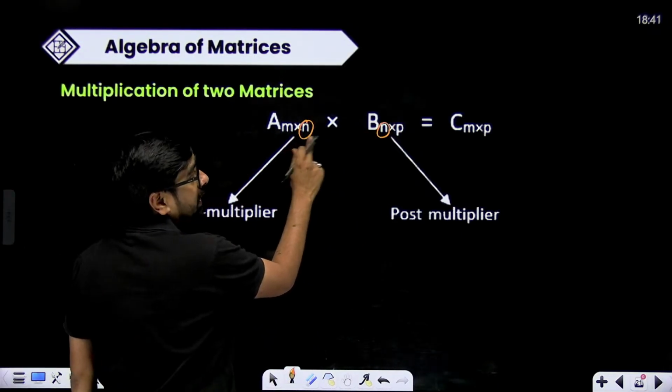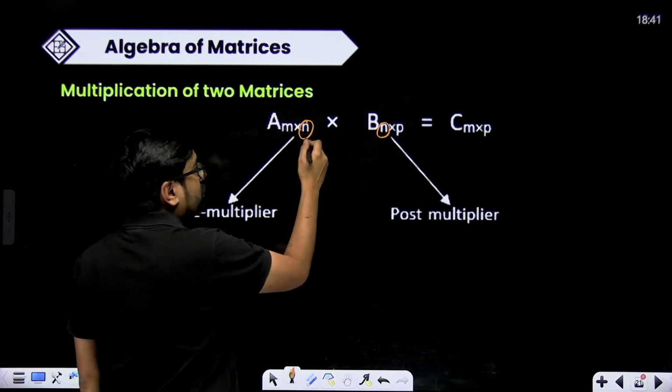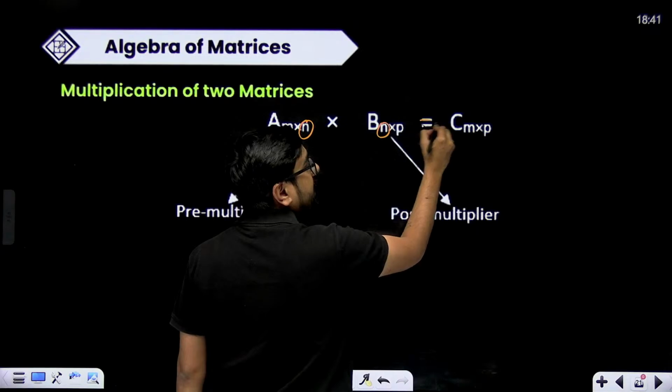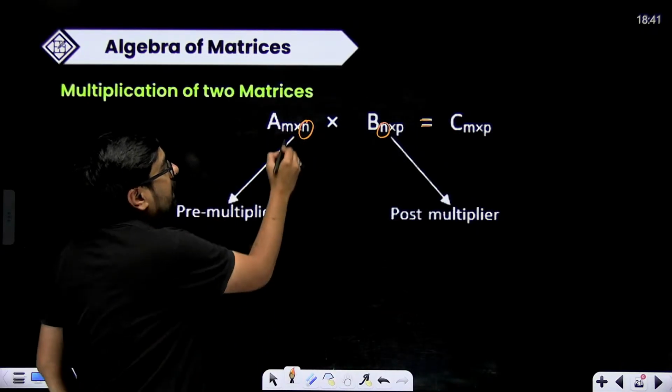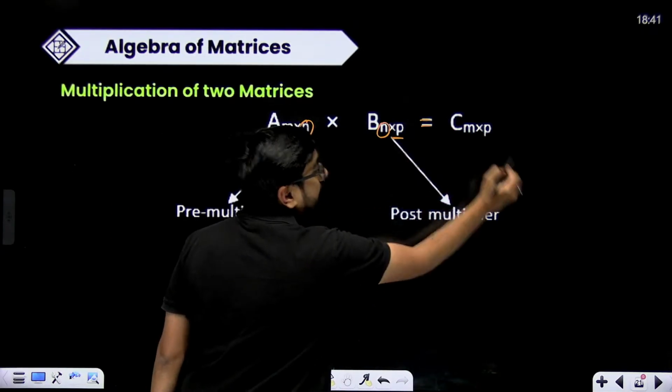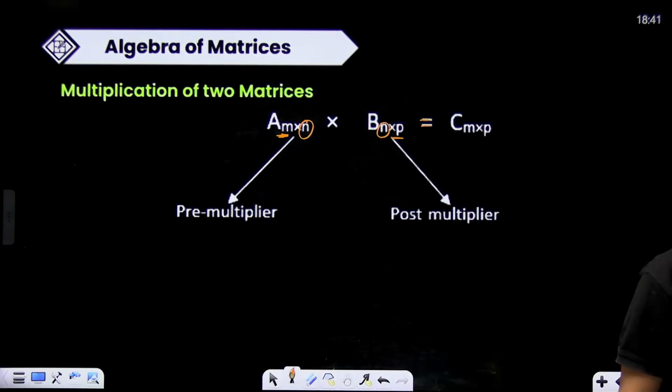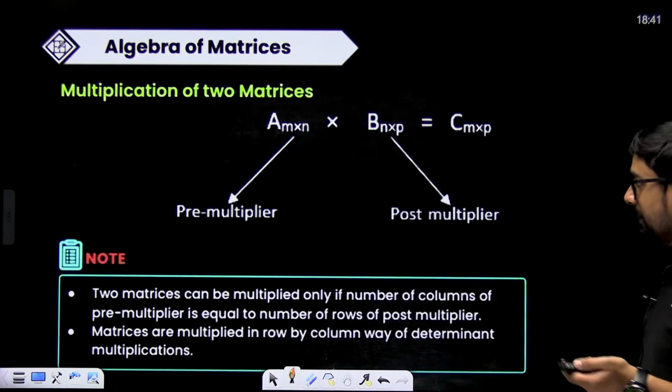The number of columns here and the number of rows here are equal. So this is your pre-multiplier, this is your post-multiplier. This will give you a matrix C which will have the order M cross P. The C matrix will have the order of M cross P. Remember that. Let's do some examples.